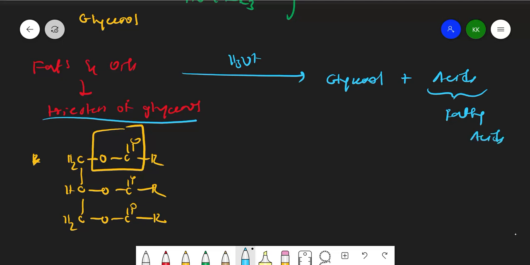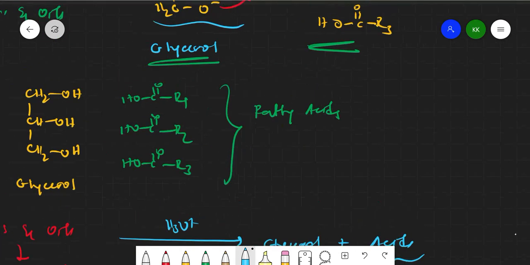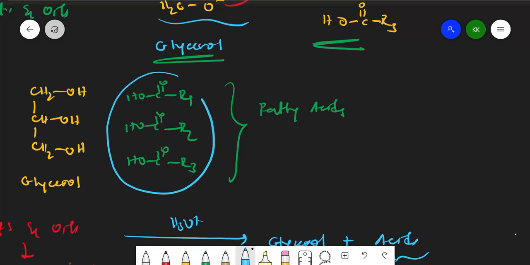Can you distinguish between fats and fatty acids? Because whenever I do hydrolysis, as I have shown above, I get these acids, R1COOH. Here everywhere I have this acid group, the COOH group.